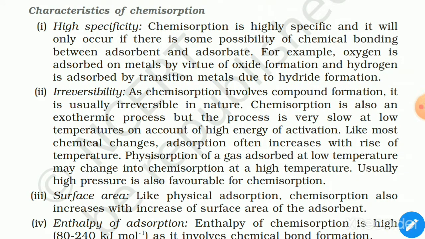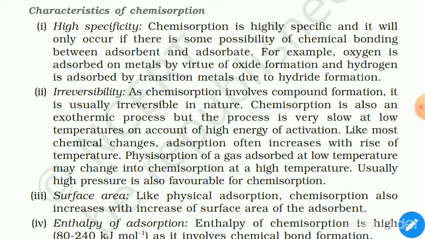Now, characteristics of chemisorption. It is highly specific, that is, chemisorption takes place for a particular group of interfaces. For example, oxygen is adsorbed on metals by virtue of oxide formation, and hydrogen is adsorbed by transition metals due to hydride formation.